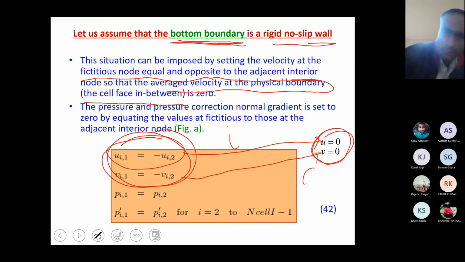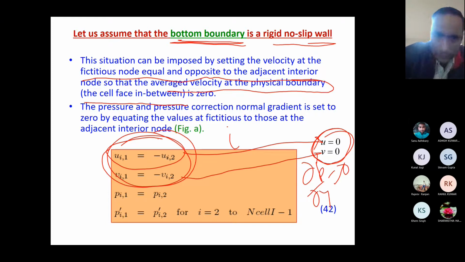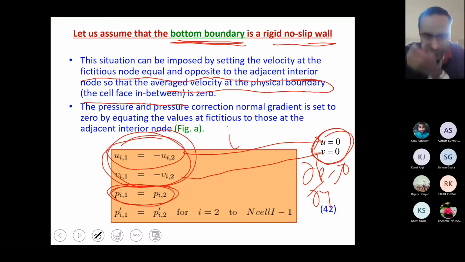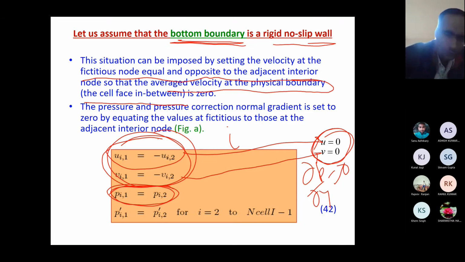And for pressure, as I suggested, you consider dP by dy equals 0. You just do it here also, or take the discretization and you will get this. What we do in the image point technique is applicable here also, and the same is applicable for the pressure correction, no need to worry.